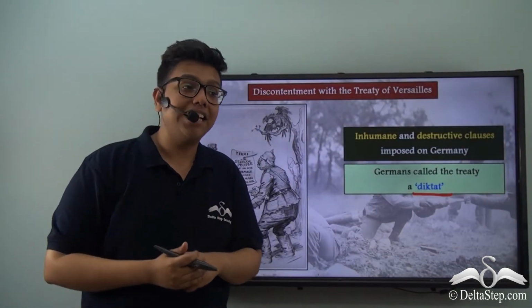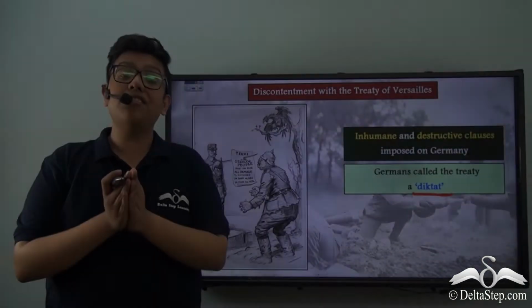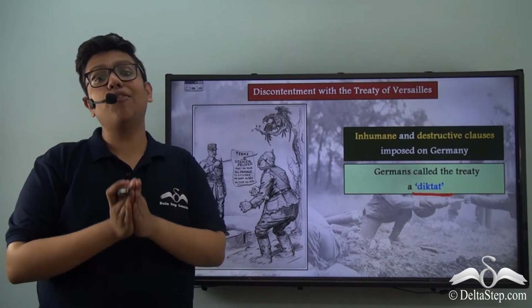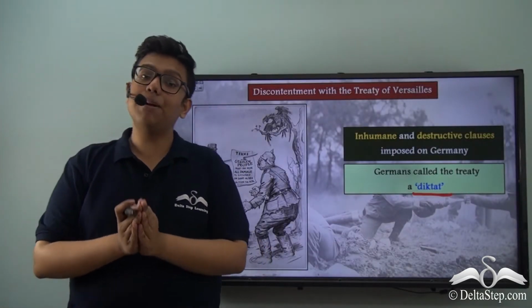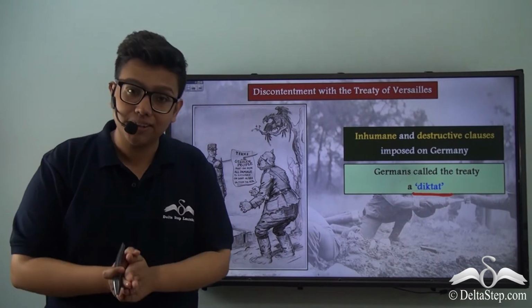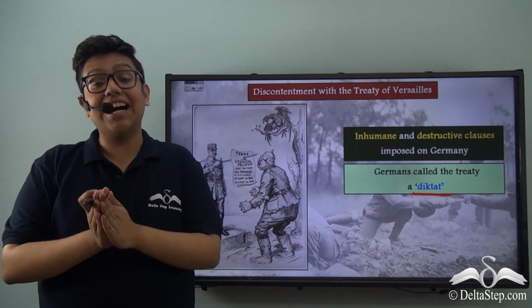Because the Germans felt that they had no say in the drafting of the Treaty of Versailles. A treaty that was to decide the future of Germany had not a single German representative present while the treaty was being drafted. The representatives were only called to sign the treaty and then asked to leave.